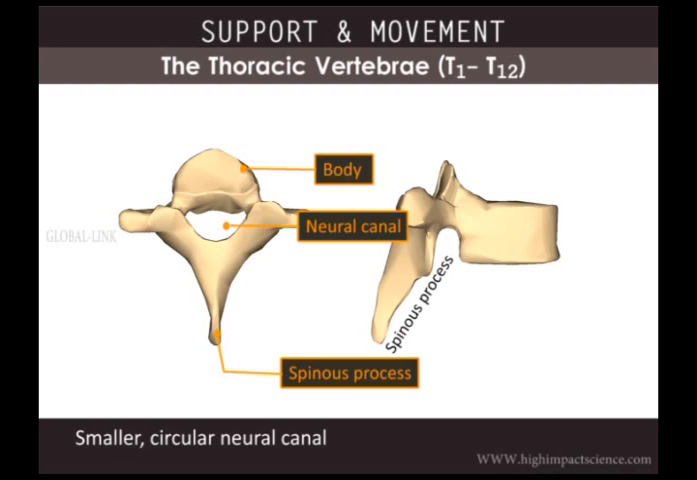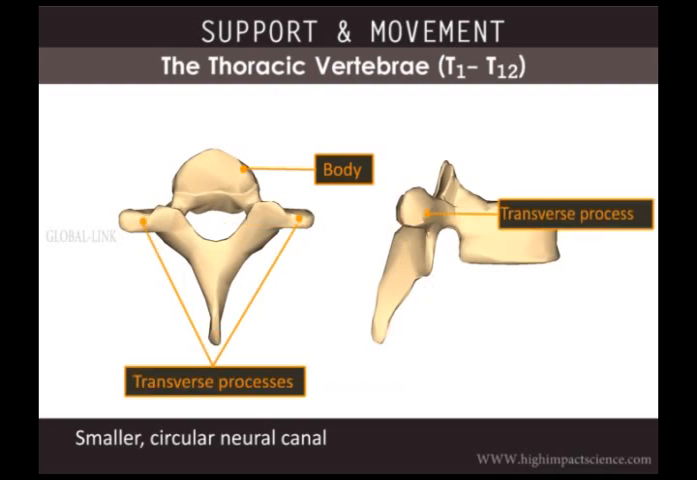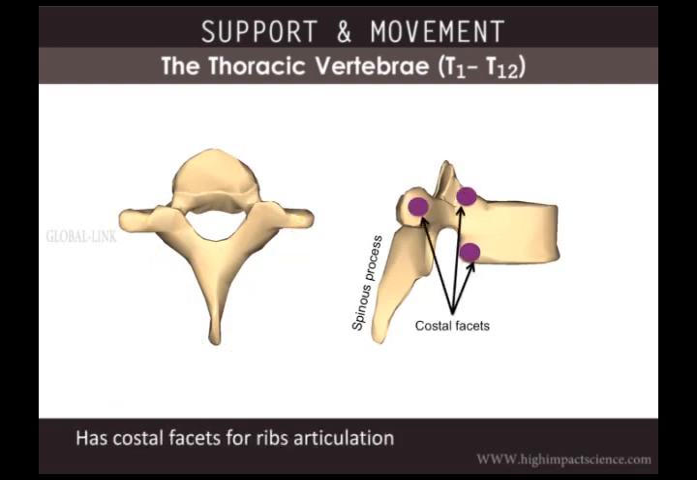The neural canal is circular in shape and is smaller than that of the cervical vertebrae. Laterally, we have the transverse processes and the superior articular facets, as well as the inferior articular facets. Another distinguishing feature of the thoracic vertebrae is these costal facets, and this is where the ribs will attach. Each vertebra has two costal facets on the body and one on its transverse process.